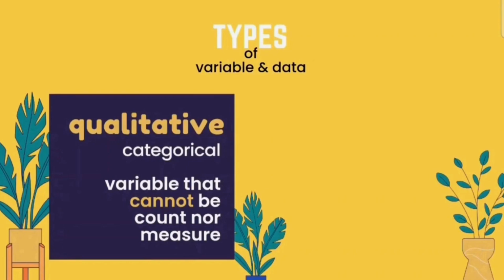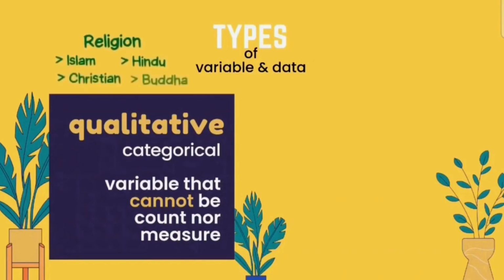This is an example. We have religion such as Islam, Hindu, Christian, Buddha, and then another example such as gender, colors, brand of a car. So that is qualitative, where we are dealing with categorical data.